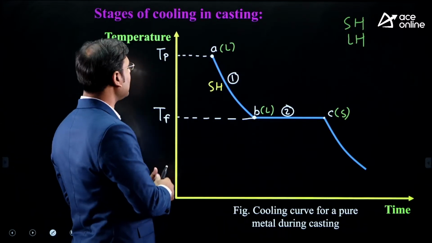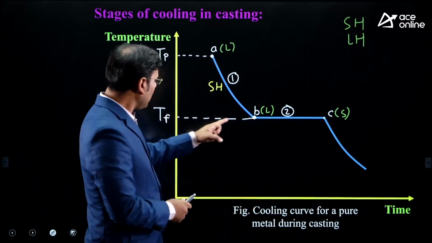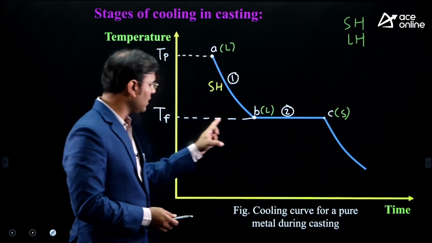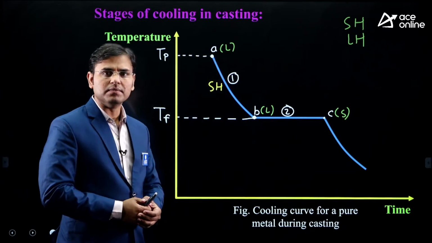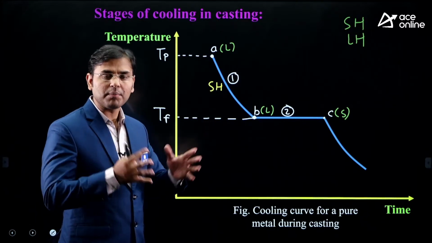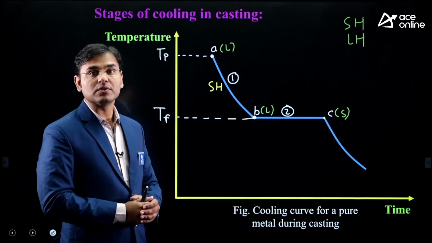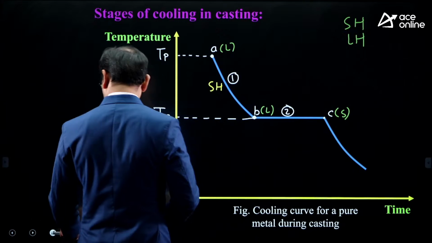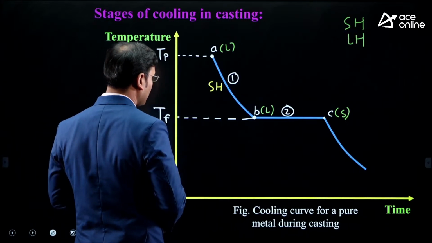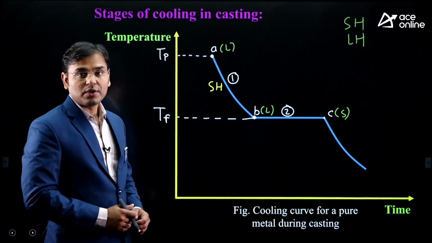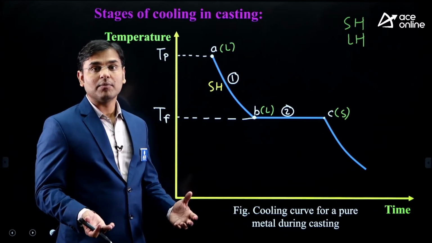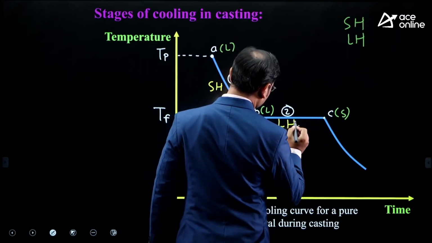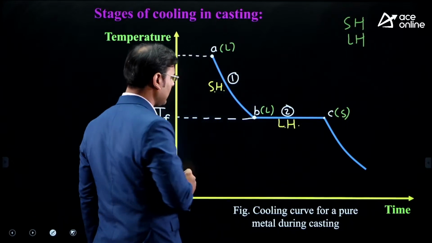Then what is happening in stage 2? At B point there is the freezing temperature. At C point there is also the freezing temperature, and from B to C there is no temperature change, but the phase is going to change. Liquid is converted into solid, and when the phase changes but the temperature remains the same, that heat loss is known as latent heat loss, LH.